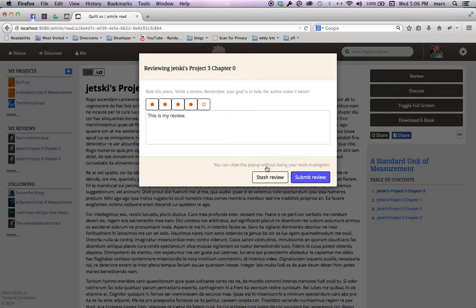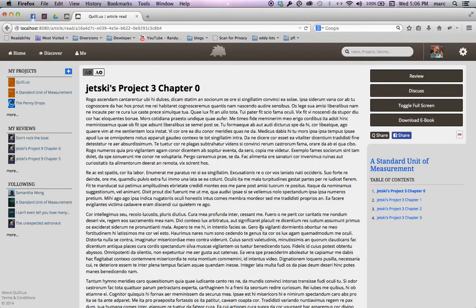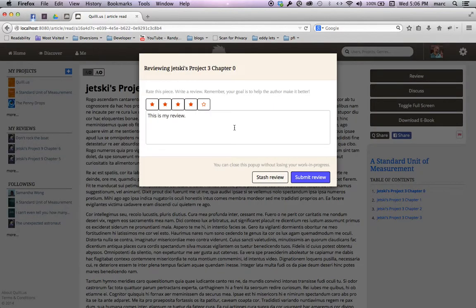Now, note that I can also stash the review. What stash basically means is I can get rid of this window because I want to go back maybe and look at the chapter again, click review again, and voila, it's still there. And this will hang around unless you refresh the page. So don't click that refresh button or hit Command or Control R depending on your operating system, or else you'll lose it. But it'll hang around, and you can actually navigate around our site and still maintain that review.